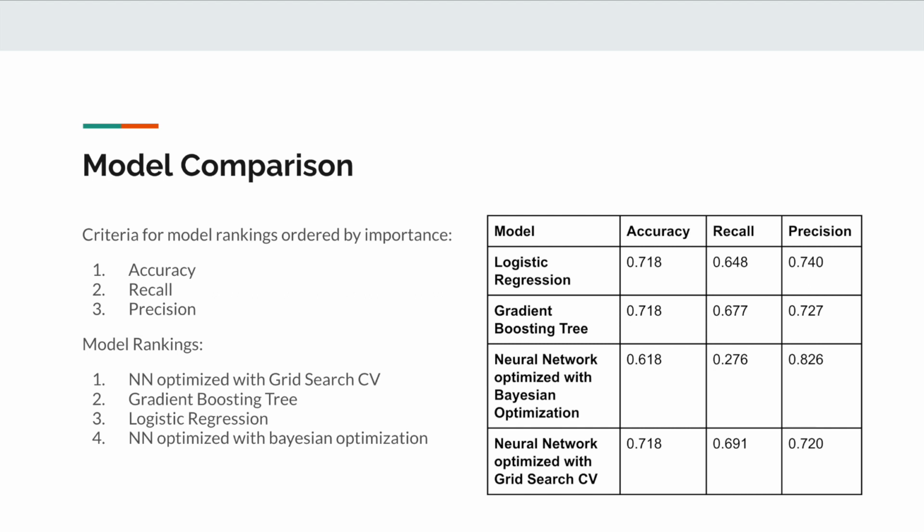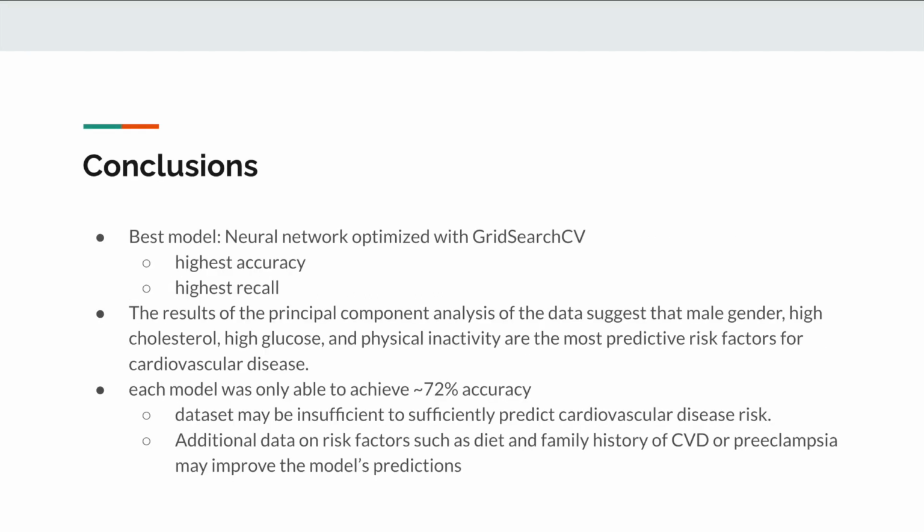The other three models were ranked in order of highest recall scores, with logistic regression in third, gradient boosting tree in second, and the neural network optimized with Grid Search CV in first. After comparison of the four models, the neural network optimized with Grid Search CV was determined to be the optimal model for predicting cardiovascular disease risk. This model had both the highest accuracy and the highest recall, with the precision only 1% less than that of the highest precision model. The results of the principal component analysis of the data suggest that male gender, high cholesterol, high glucose, and physical inactivity are the most predictive risk factors for cardiovascular disease.